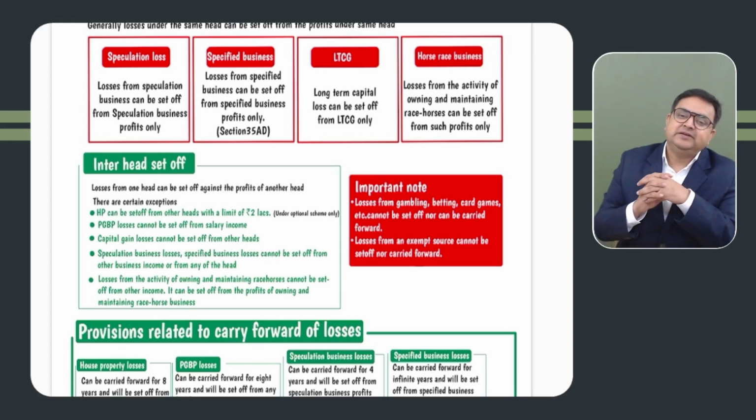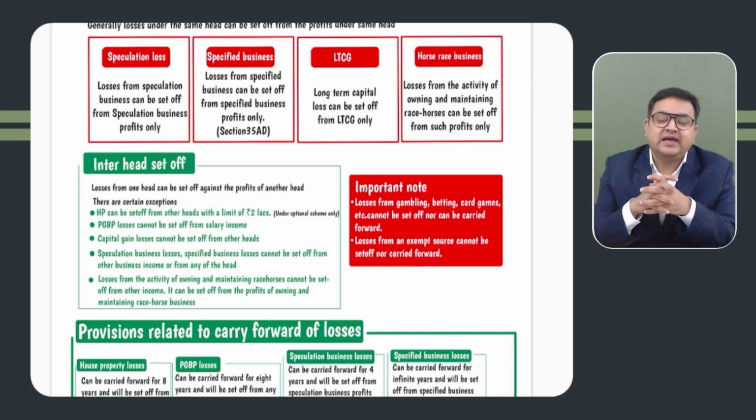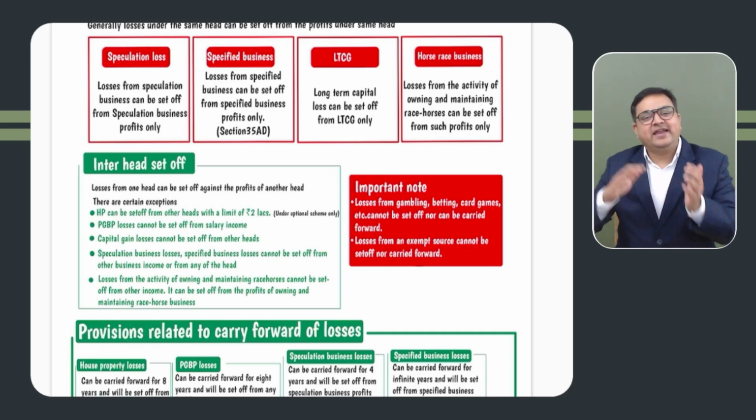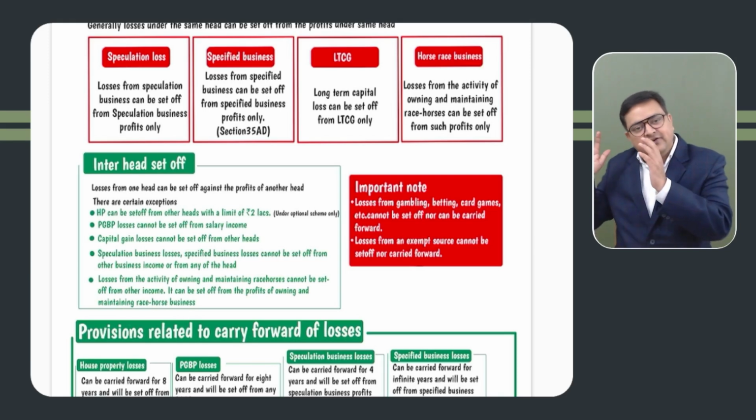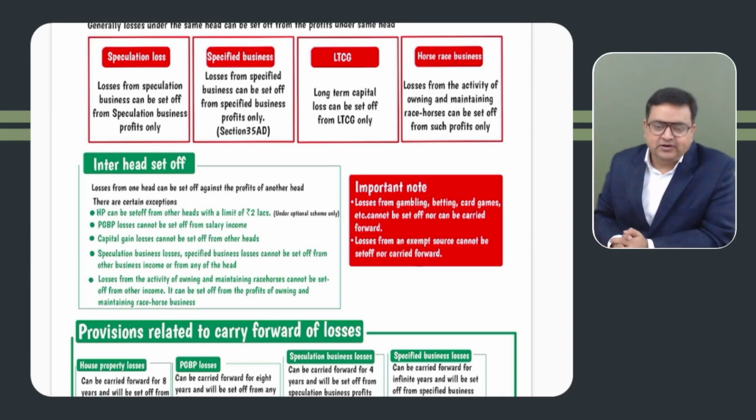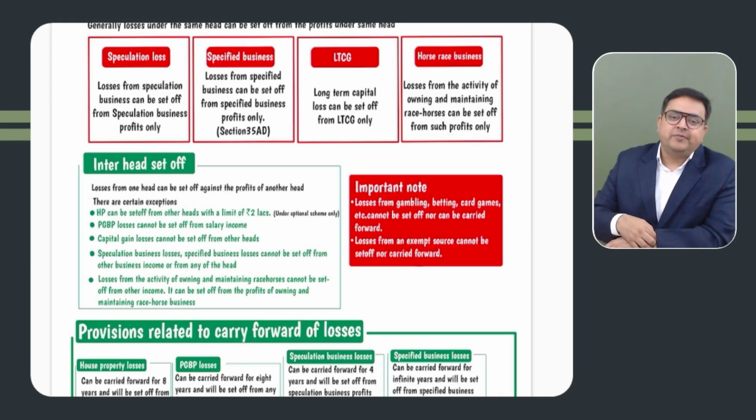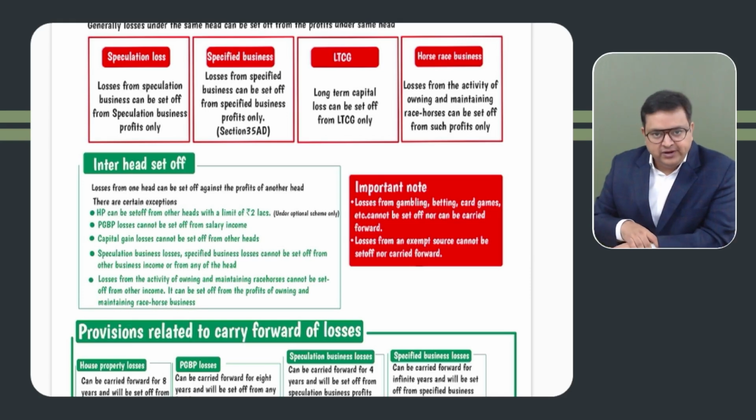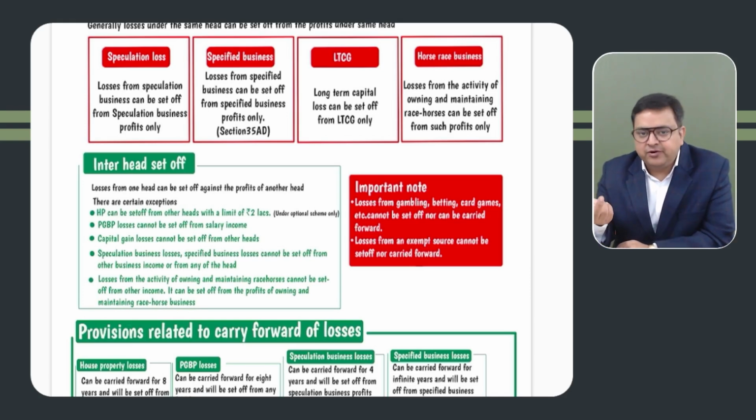So we know that PGBP losses can be set off from any head other than salary. That is called set off. But when it is carried forward to next year, it will be set off from PGBP only. Got it? Okay. House property losses can be set off from house property only, and can be carried forward for a maximum of 8 years.